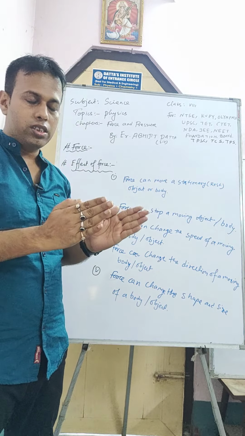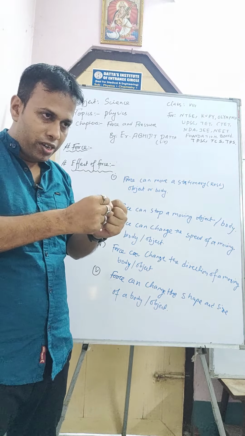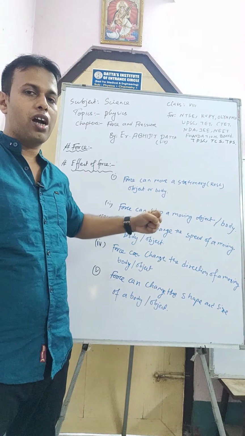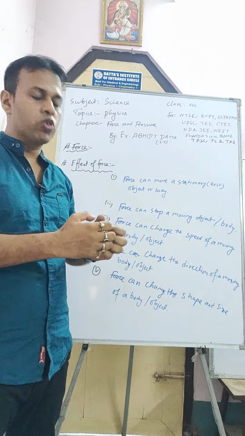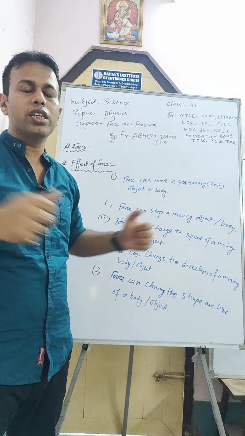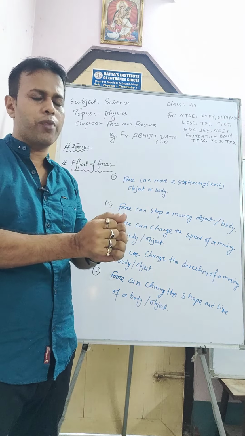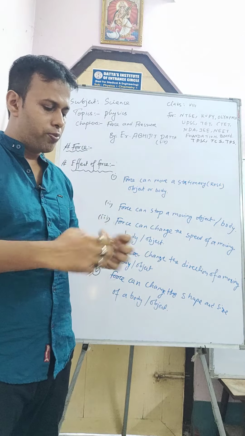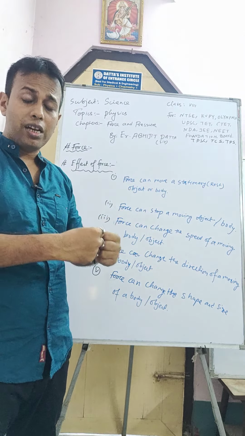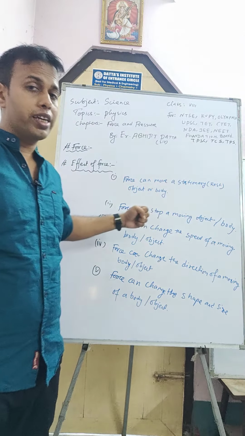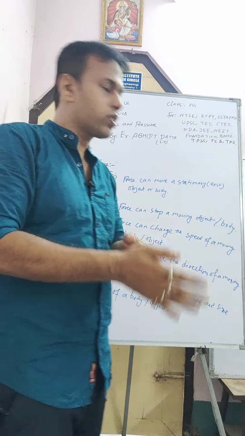The spring is this much, and when you apply force in the outward direction, the spring will expand. You change the shape and size of the body. And when there is a rubber stick and you apply force to it, in that case also the shape of the object will be changed.